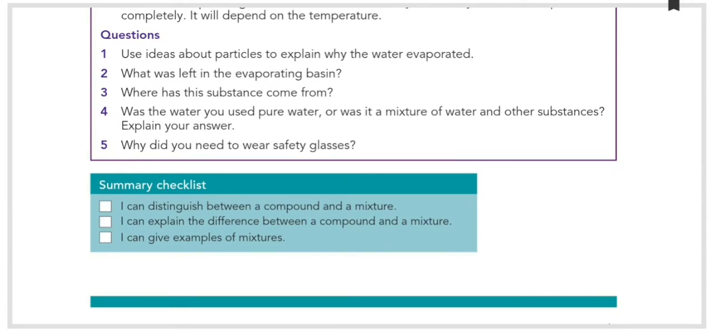Why did you need to wear safety glasses? Because here we are boiling the water mixture. So there is a chance that it may spit or cause some other vigorous reaction. Suppose this water contains any reacting metals or minerals, it may have a vigorous reaction. So it may spit into our eyes. So that's the reason why we have used safety glasses.